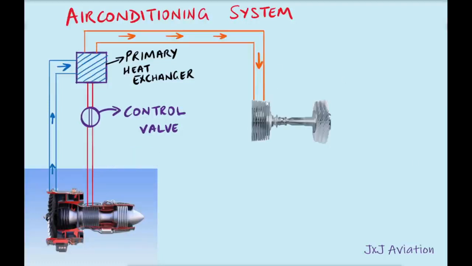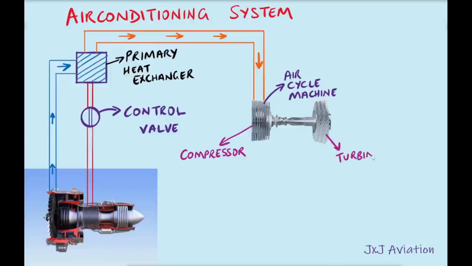This air is then sent to an air cycle machine. This air cycle machine is mainly responsible in providing cold, conditioned air to the aircraft. The air cycle machine consists of a compressor and a turbine connected to a single shaft. The air initially enters the compressor section. The compressor increases the pressure of the incoming air, but along with the pressure, the temperature of the air will also increase.